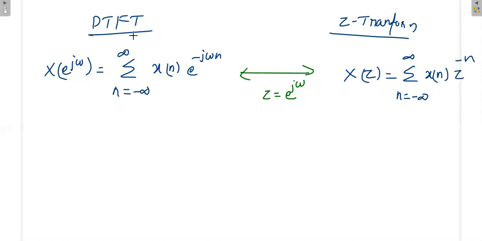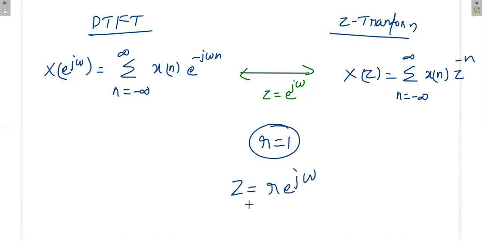So for a given signal, if you are able to write the discrete time Fourier transform as well as the Z transform, then this is the simple conversion. That means the R value is 1. In general, Z is equal to R e power j omega. When you put R equal to 1, you can write both the discrete time Fourier transform as well as the Z transform for that signal.